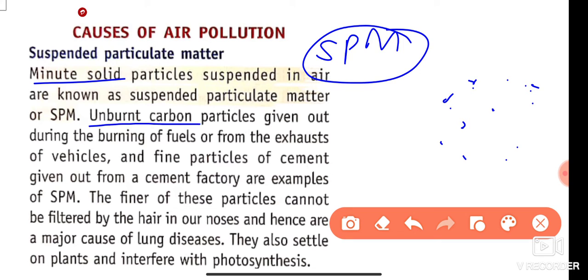We know that unburnt carbon particles are given out during the burning of fuels from the exhaust of vehicles. When the vehicle releases exhaust, the unburnt carbon particles are released and they give black colored smoke. These particles never sediment at the bottom. They are mixed in the air, and when they reach the body through the respiratory duct they create lots of asthmatic problems.